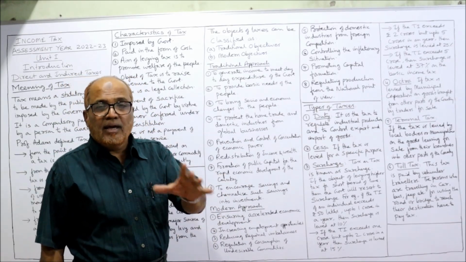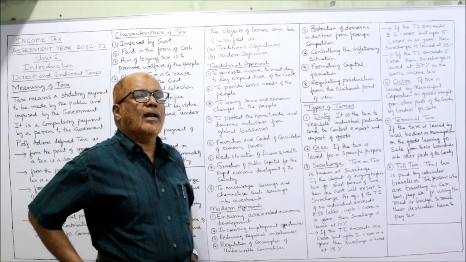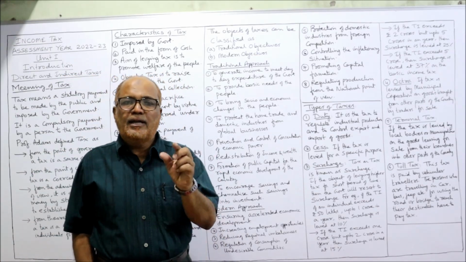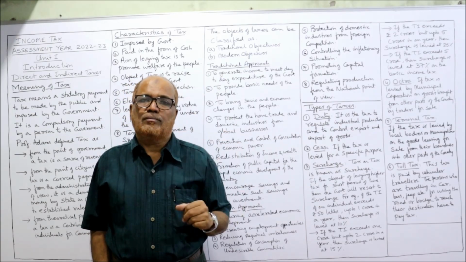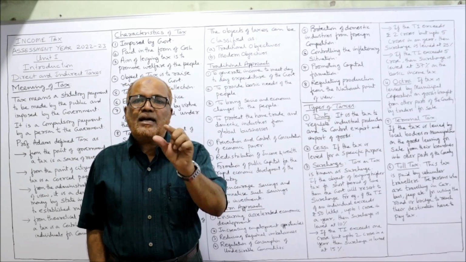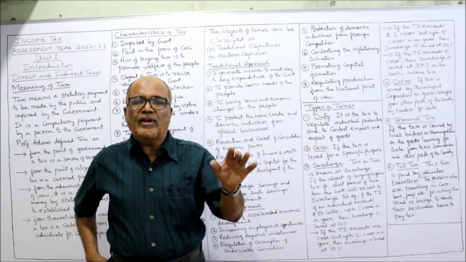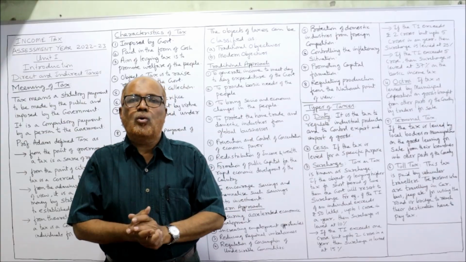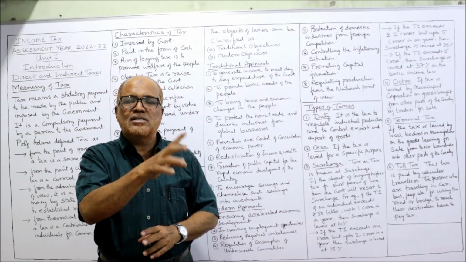Duty. It is a tax to regulate industrial production and to control export and import. Duty is a form of tax on production. For example, excise duty will be applied on production. When a producer produces goods in the factory, as soon as the production is over, tax is imposed.